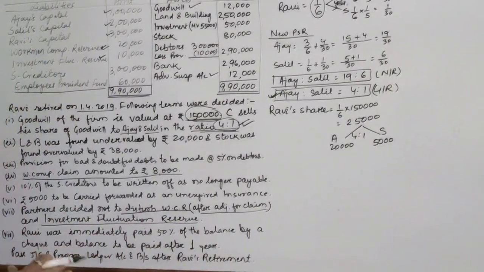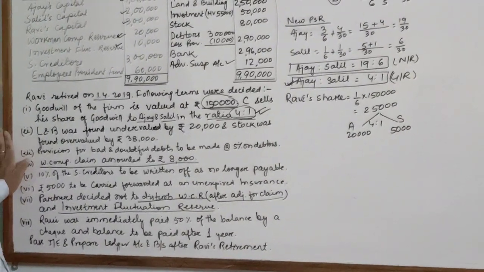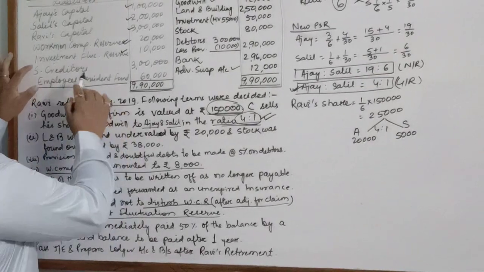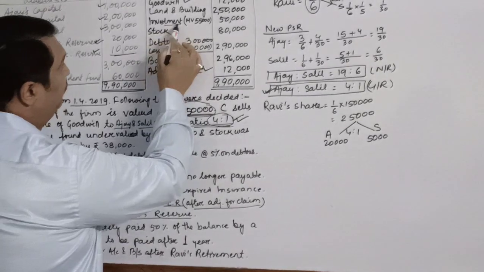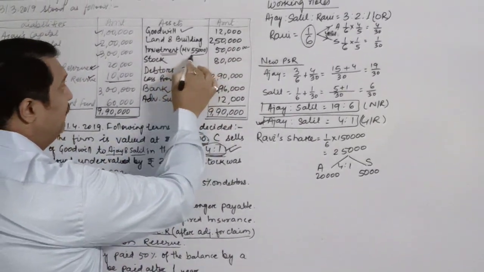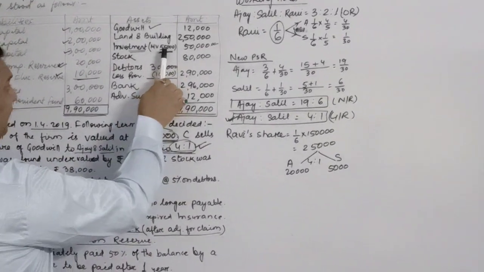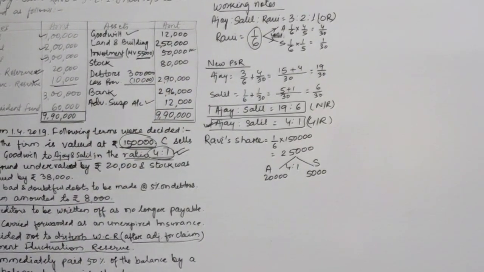So they want the same value to be shown in the new balance sheet. Now if you see over here, children, the investment fluctuation fund is rupees 10,000, but the investment over here, the book value is 50,000 and the market value is 55,000. So there is a profit on the investment.